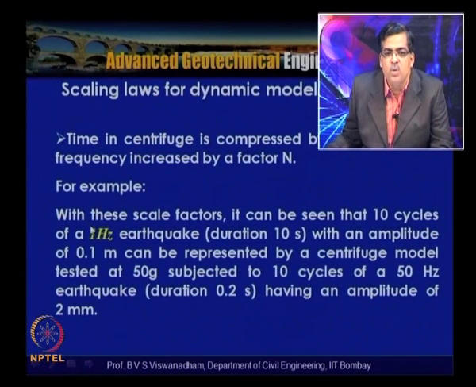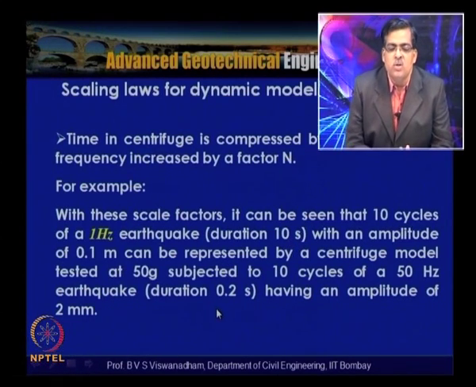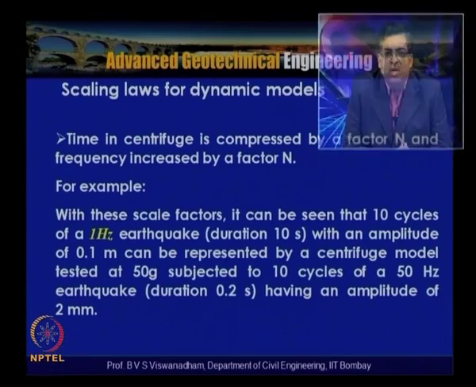So here the duration of the earthquake can be obtained from 1 cycle per second and 10 cycles, which gives 10 seconds, with an amplitude of 0.1 meter. Here also, with 50 cycles per second and 10 cycles, we get the duration as 0.2 seconds. We can also get it from the time taken in the prototype, 10 by 50, which also gives 0.2 seconds. So this is an example of what we have based on the scaling laws for dynamic models. So here, based on some discussions, some general summarization of scaling laws for static models was given.